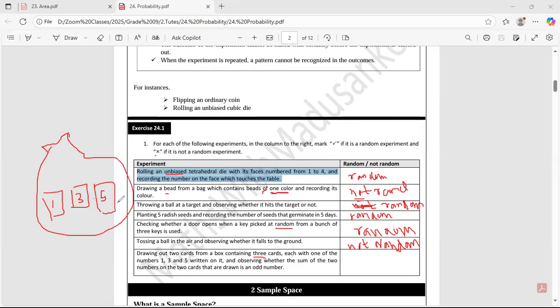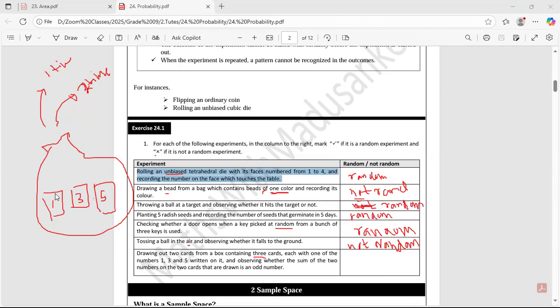So this is my bag, and you are going to draw out 2 cards. You are going to get 1 card, and then you are going to take another card. Two times, first time and second time. You are going to take 2 cards out and observe whether the sum of the 2 numbers on the 2 drawn cards is an odd number. Okay, now let's see.